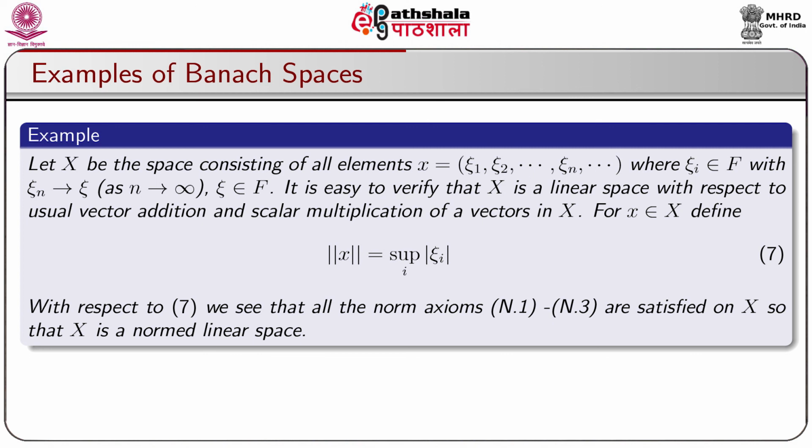For an element x belonging to X, define ‖x‖ = sup |ξ_i|, where the sup is taken over i. With respect to equation number 7 that has been discussed right now, we see that all the norm axioms N1, N2 and N3 are satisfied on X, so that X is a normed linear space.